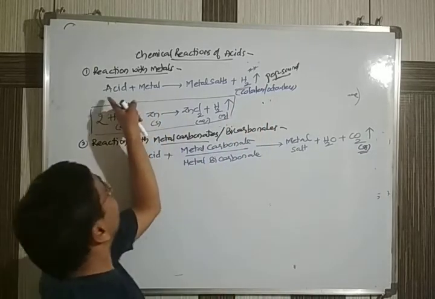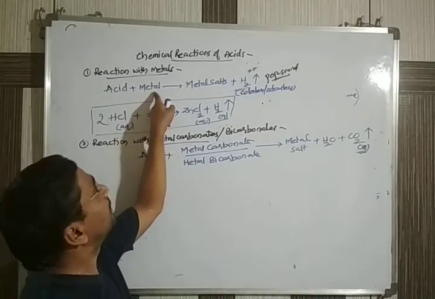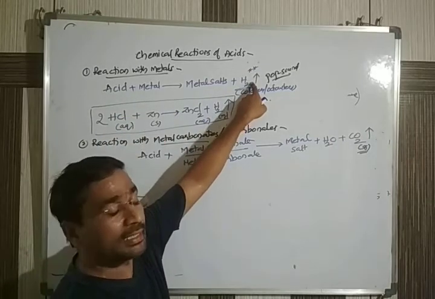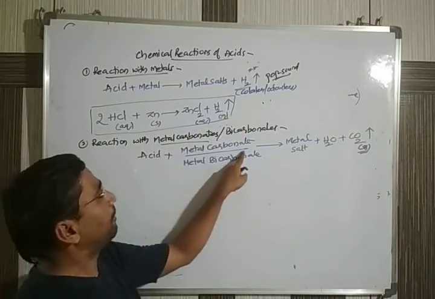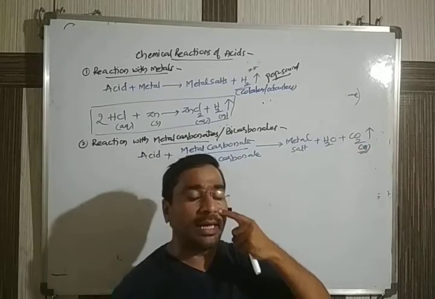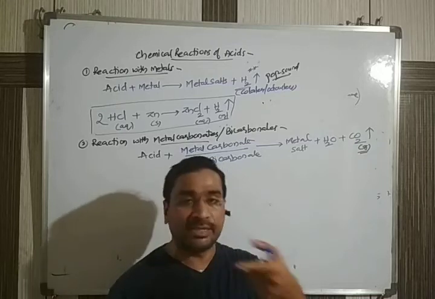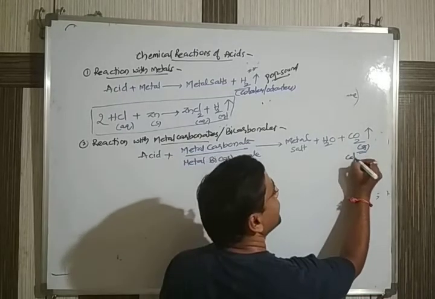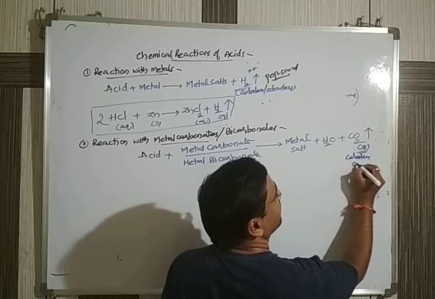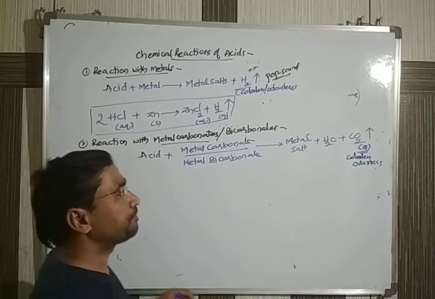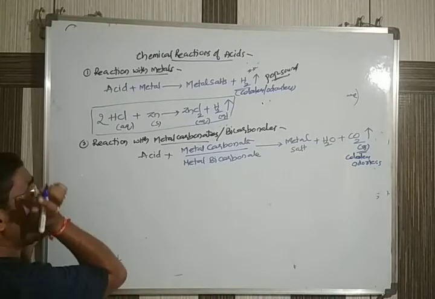When an acid reacts with a pure metal, the gas released is hydrogen gas. When an acid reacts with metal carbonates or bicarbonates, the gas released is carbon dioxide. Carbon dioxide is a colorless, odorless gas. It doesn't have any color or any smell. One example you'll see.